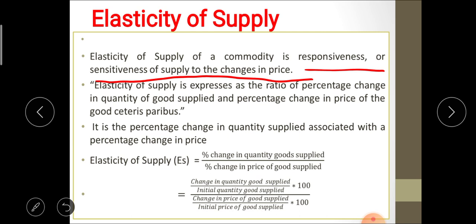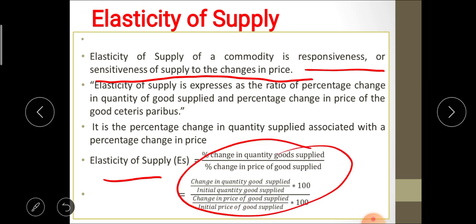The formula for calculation of elasticity of supply: elasticity of supply is equal to percent change in quantity supplied divided by percent change in price of that particular good, which is equal to change in quantity supplied divided by initial quantity supplied into 100, divided by change in price divided by initial price into 100. By using this formula we can calculate the elasticity of supply.